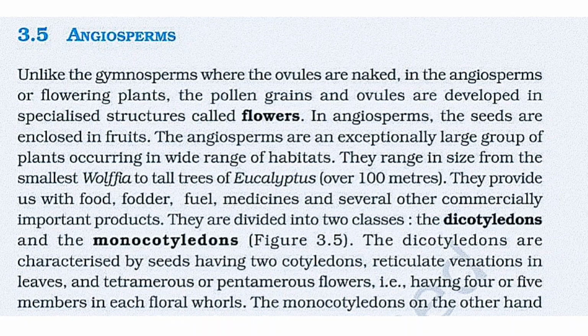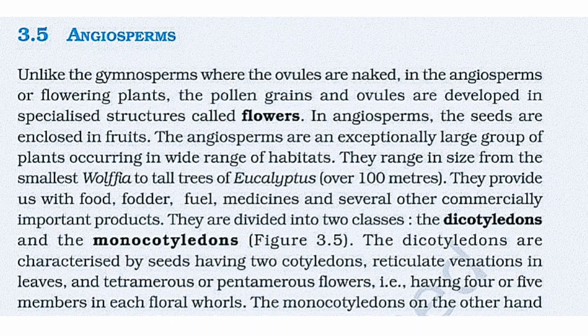In angiosperms, the seeds are enclosed by fruits. The angiosperms are an exceptionally large group of plants occurring in a wide range of habitats. They range in size from tiny, almost microscopic Wolffia to tall trees of Eucalyptus over 100 meters. They provide us with food, fodder, fuel, medicine, and several other commercially important products.